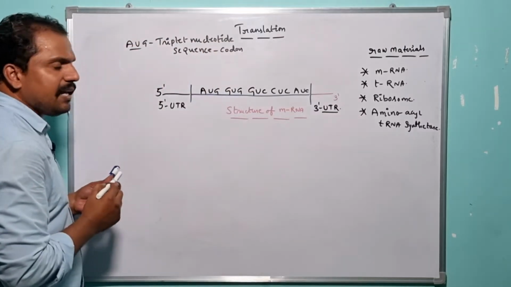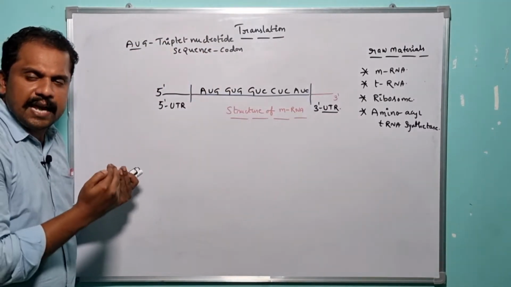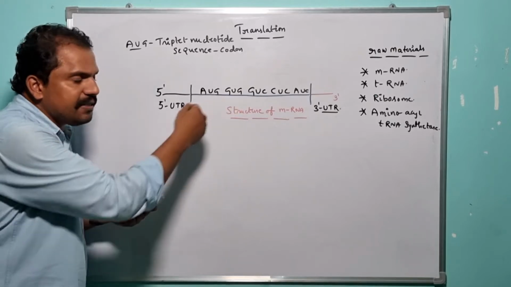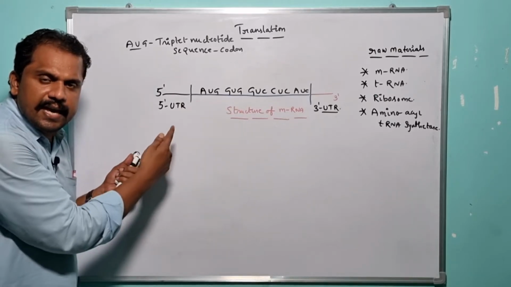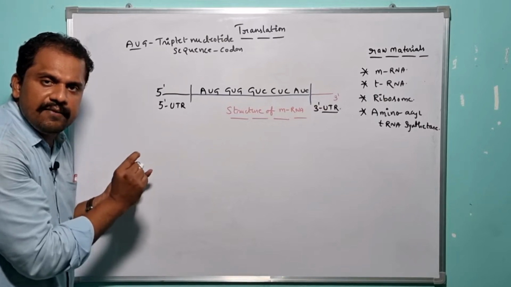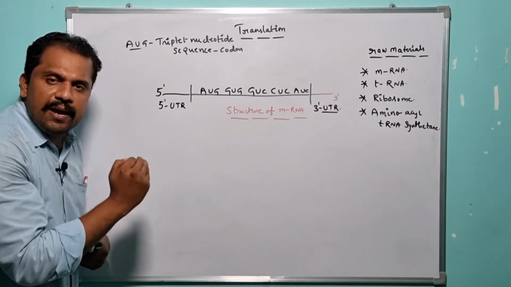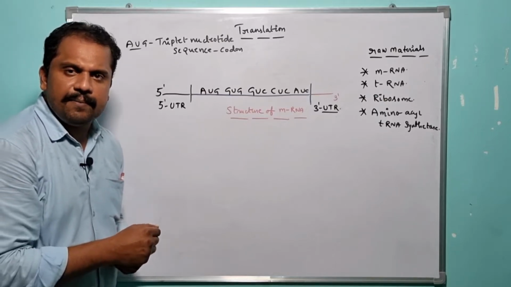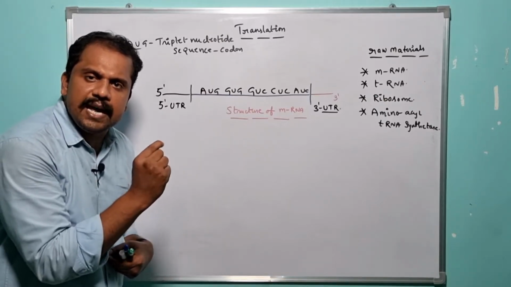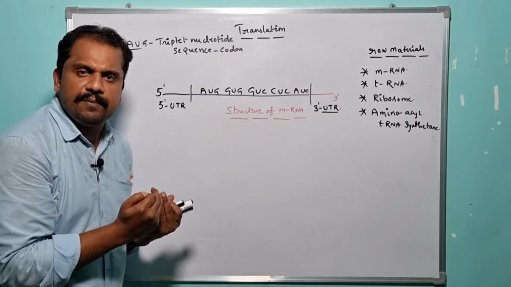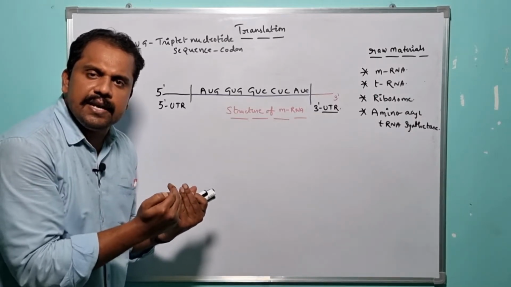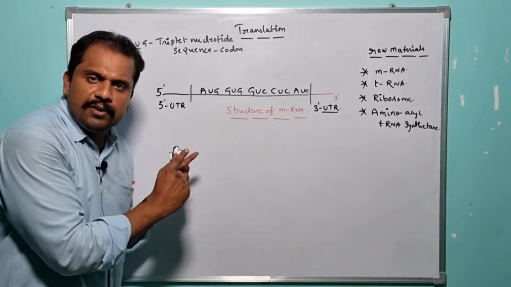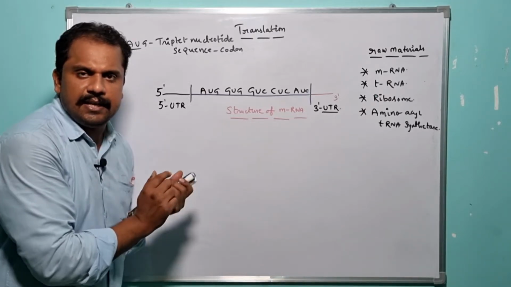So here, what is the meaning of UTR? That means the ribosomal subunit is capable of encoding the biological information only within this region, but it is unable to study the extreme 5' end. So the reason why it is abbreviated as 5' UTR is 5' untranslated region. In the same way, at the extreme 3' end, the ribosomal subunit is unable to encode the biological information, so the reason why it is abbreviated as 3' UTR. The untranslated region is present both at the 5' end as well as at the 3' end.